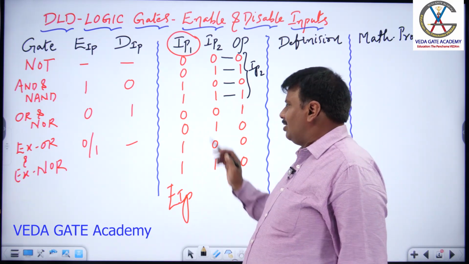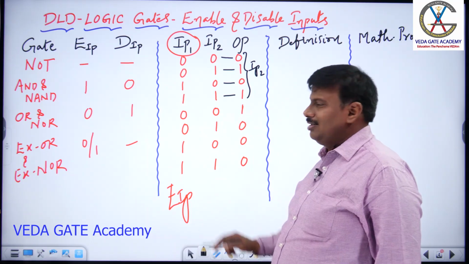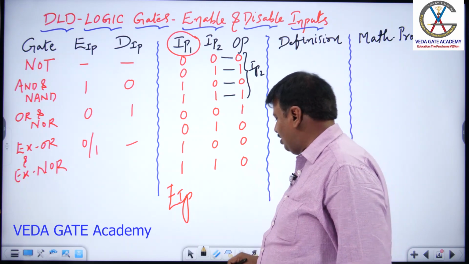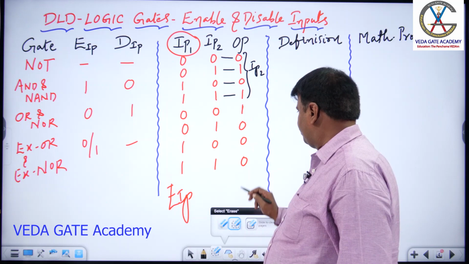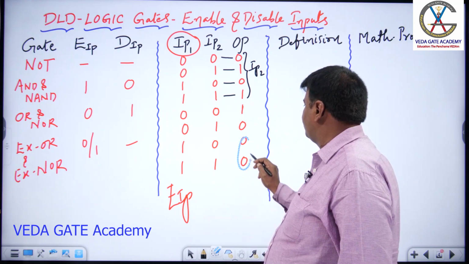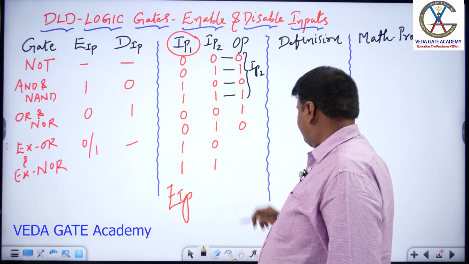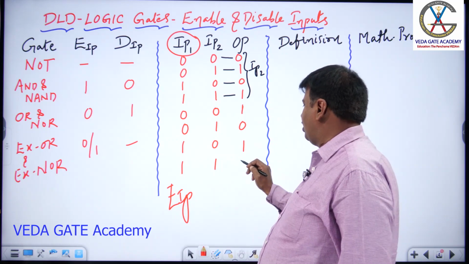Next, second four cases, observe input 2 is 0, output 1. Input 2 is 1, output 0. Input 2 is 0, output 1. Here a small correction: 0, 1, 1 and 0.